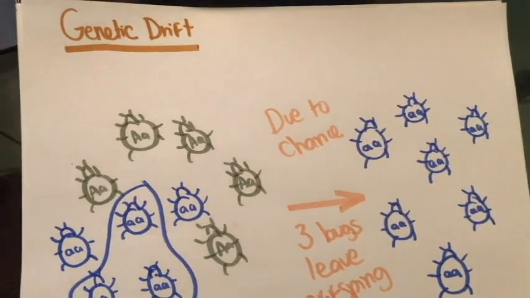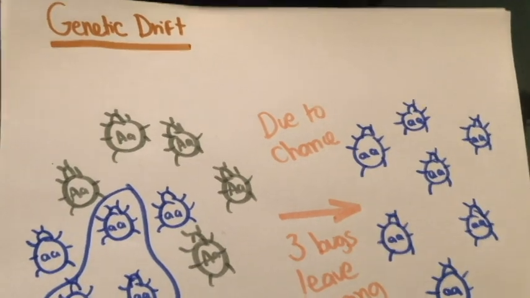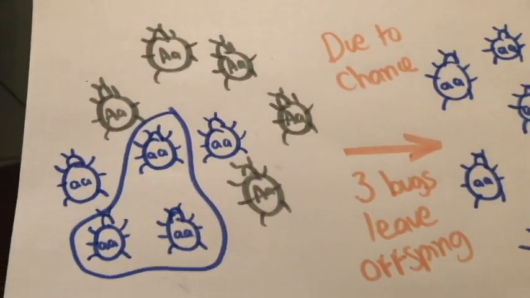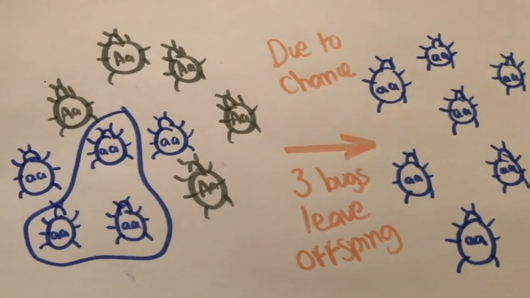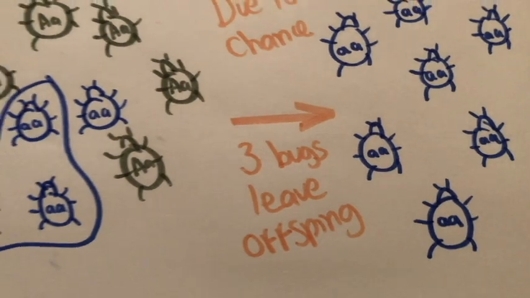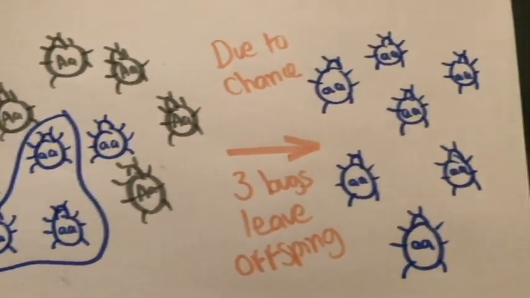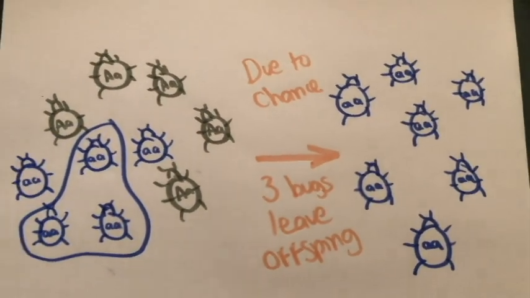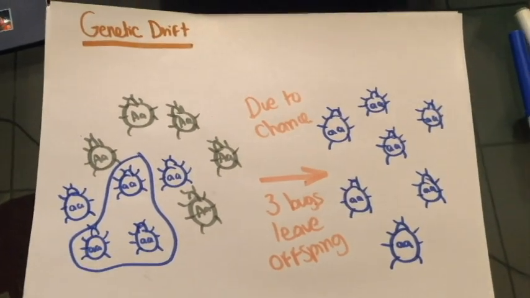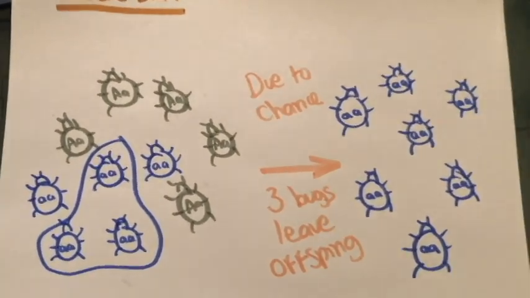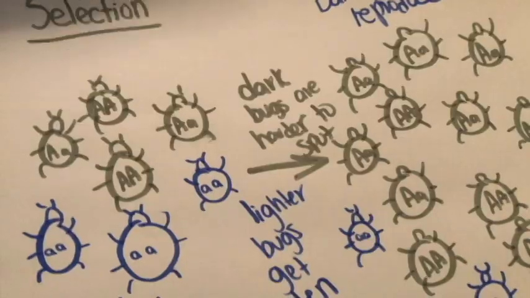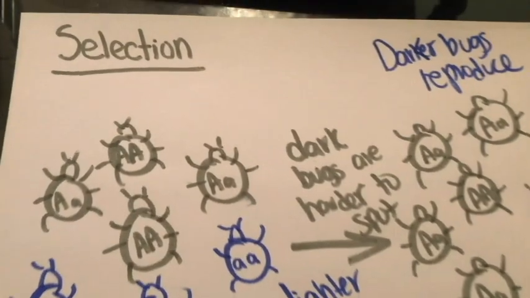Now let's talk about genetic drift. Genetic drift involves changes within the allele frequency due to chance events, sampling error in other words, in selecting alleles for the next generation. Now, the drift itself could occur in any population of any size, but it has a stronger effect on small populations. Then finally, there is selection.